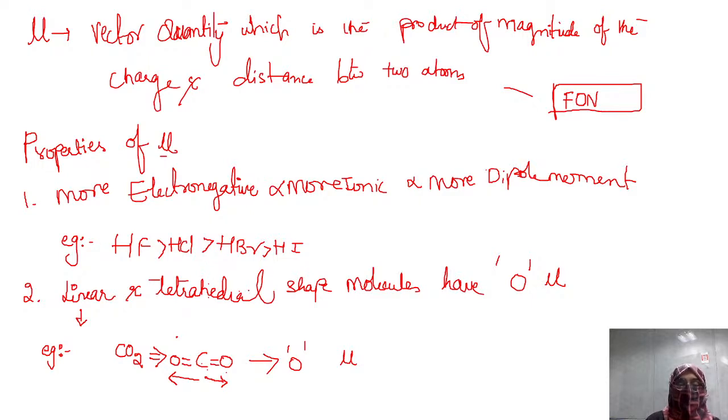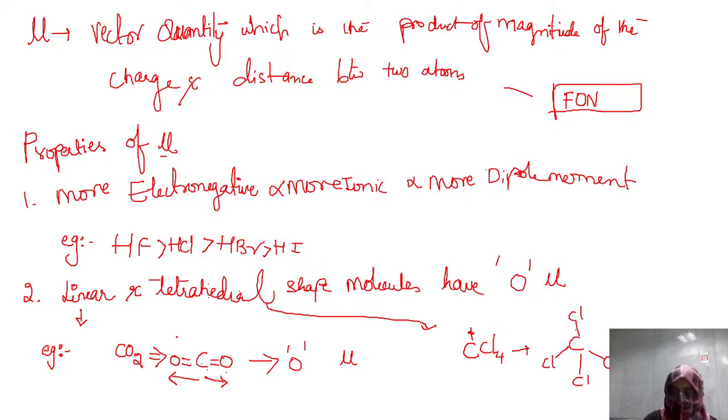Let's talk about an example related to the tetrahedral shape. There are many. The tetrahedral shape is a diamond shape. For example, if I take carbon tetrachloride, if you draw the shape, it will be tetrahedral, that is diamond shape. It will be like this. Every bond has a dipole moment.